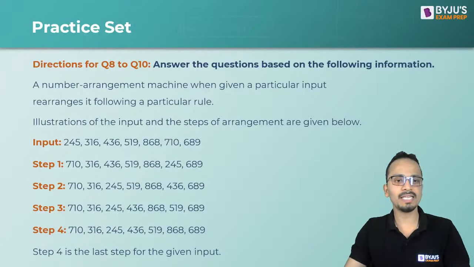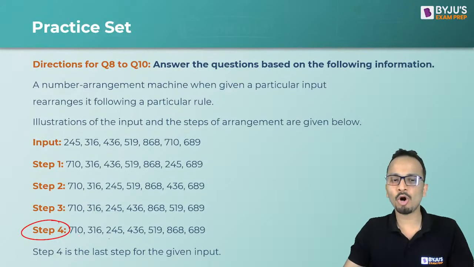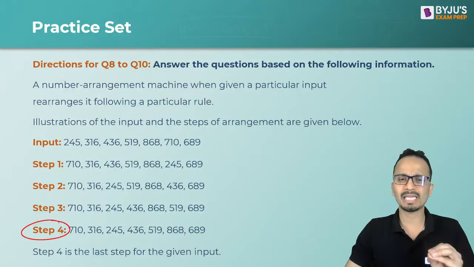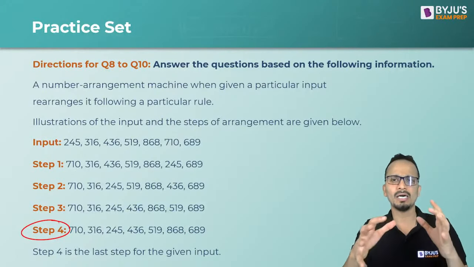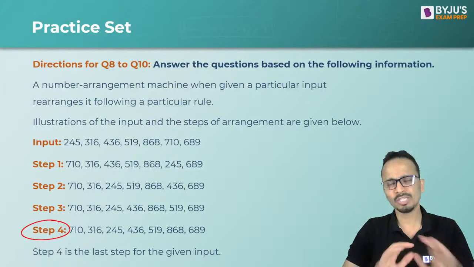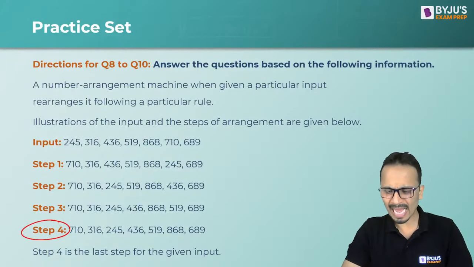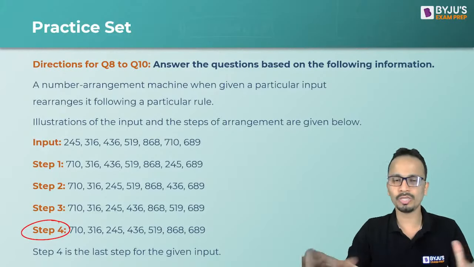Okay, so first thing is, let's have a look at what is happening here. Now generally, if you want to determine what has happened here, it can be determined just by looking at the last step, which is the final output. If you observe the last step, most of the times you find out. Generally, the type of machines that we see arrange a given set of numbers in increasing order or in decreasing order. Generally this is followed. But as you can observe here, the numbers are not arranged in ascending or descending order. No, they are not.